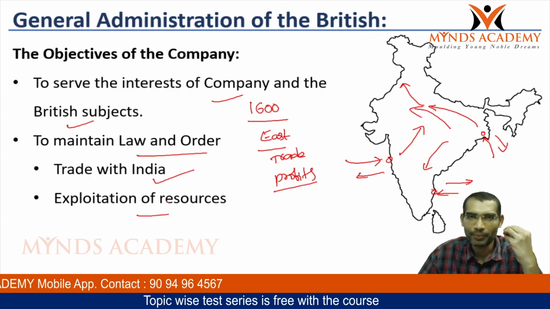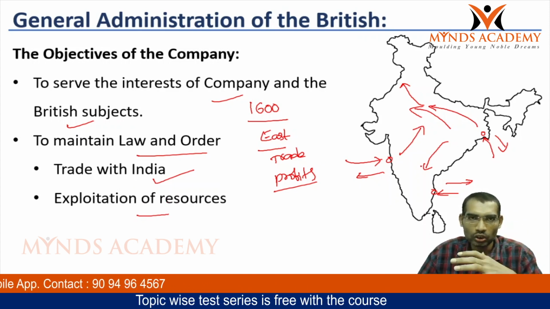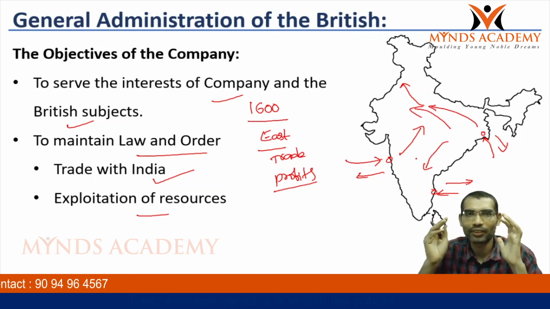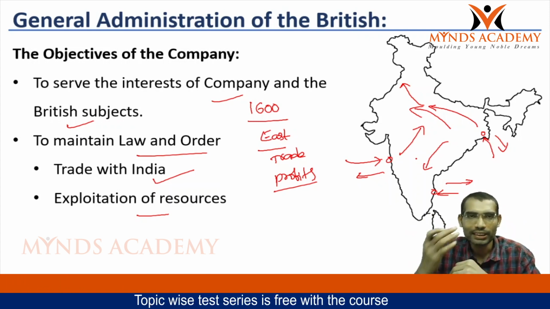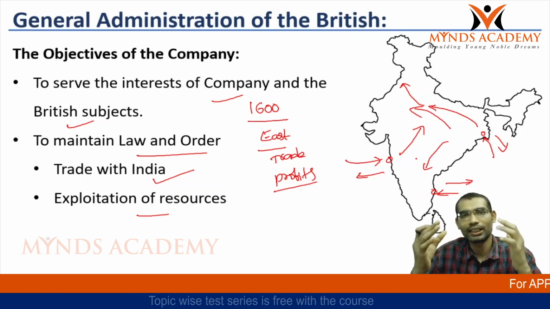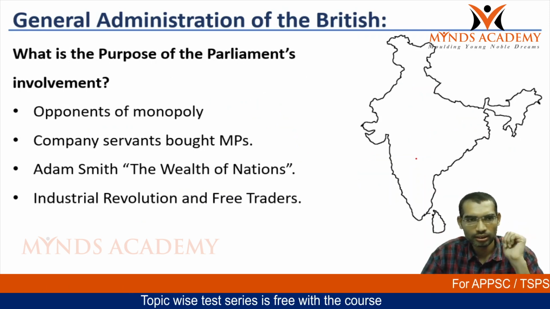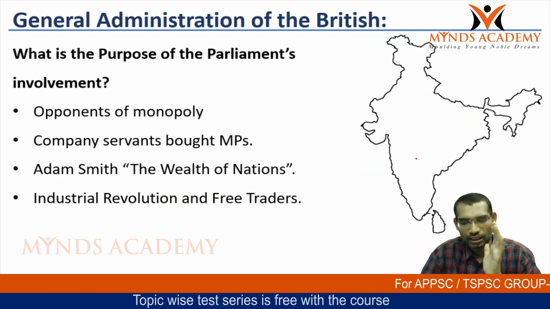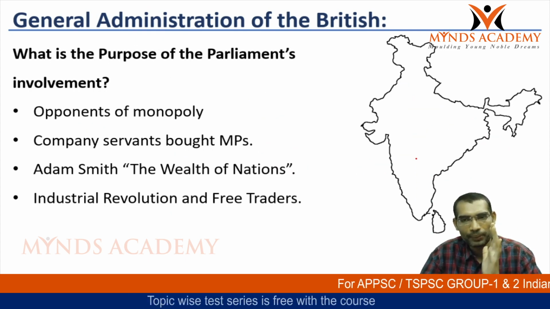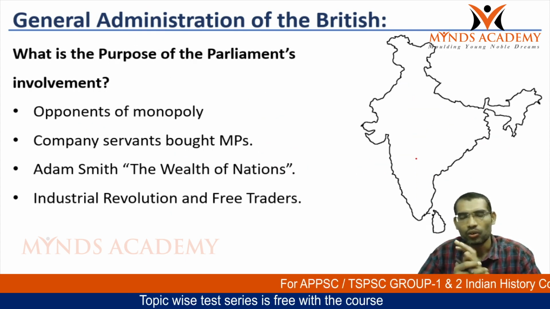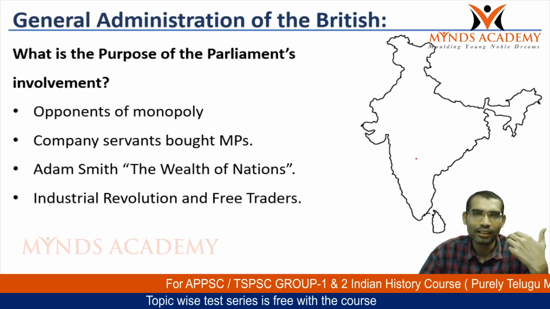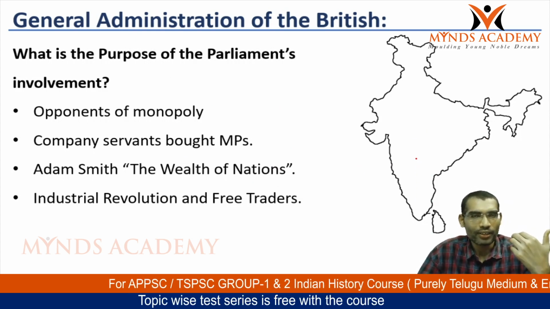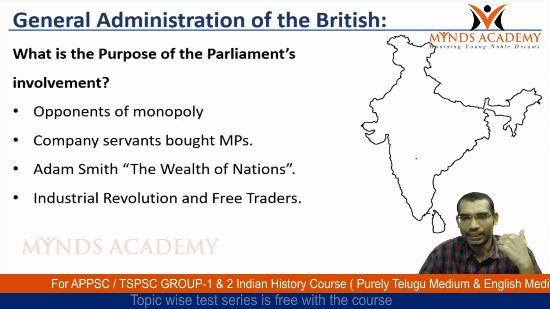What is the purpose of maintaining law and order? One, to spread the finished goods of London into Indian subcontinent or Indian markets, and to export the Indian raw material to the London. Now this was the basic objective of the company. Now how the Parliament of British involved in the affairs of the company in India.